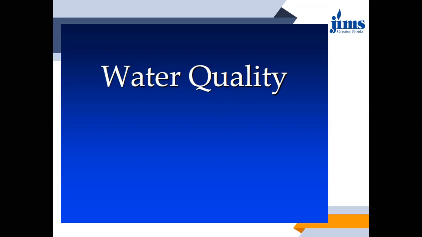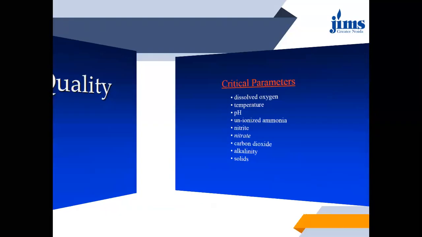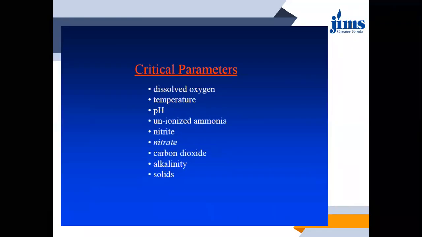But technically, when we talk about the characteristics of water, there are many characteristics which are further divided into physical, chemical, and biological water quality parameters. In physical water quality parameters, there are things like turbidity, suspended solids, color, odor, temperature. These are all your physical water quality parameters.